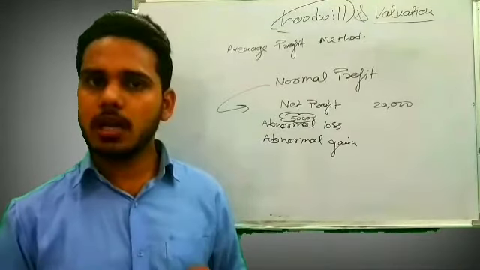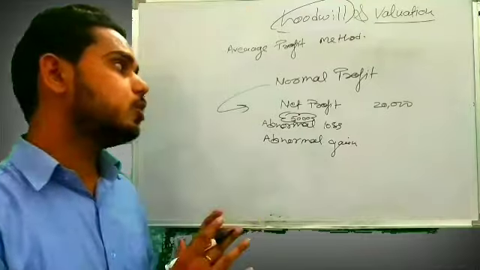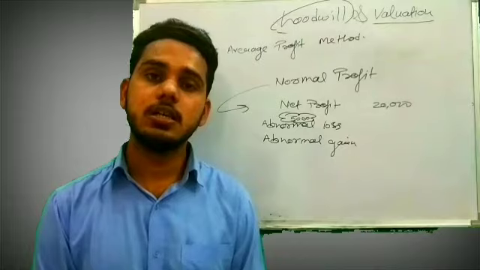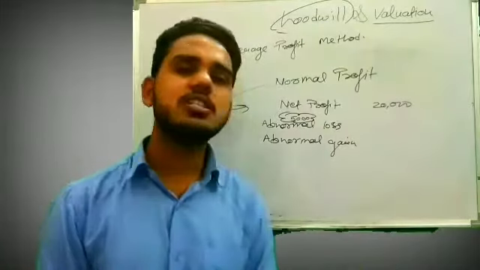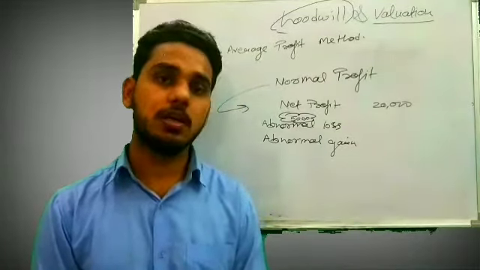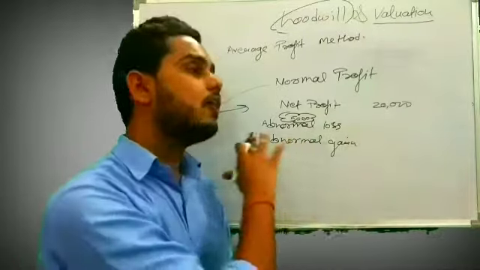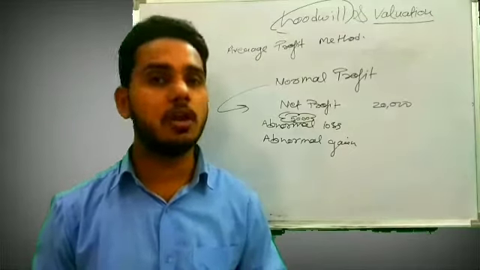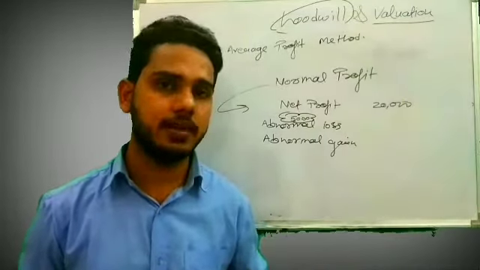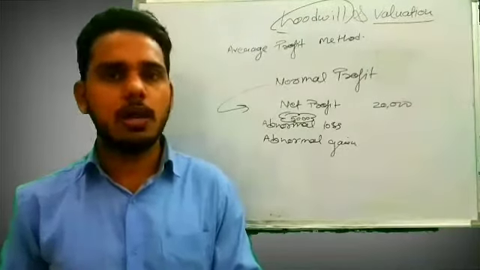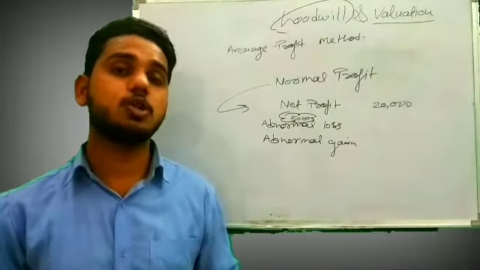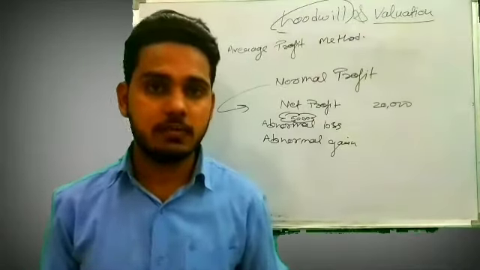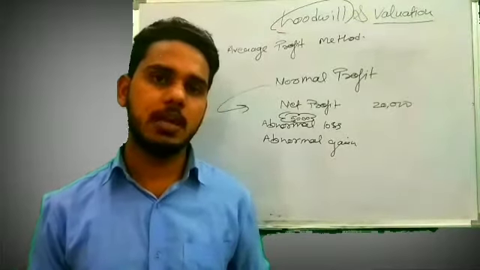So for calculating goodwill in this question, we will not take the net profit of 20,000. Why, sir? Because that 20,000 is not our normal profit. This profit arrived after that abnormal loss adjustment. We know that while preparing the profit and loss account that we studied in class 11th, whatever the normal loss or abnormal loss, everything we were showing on the PL debit side.